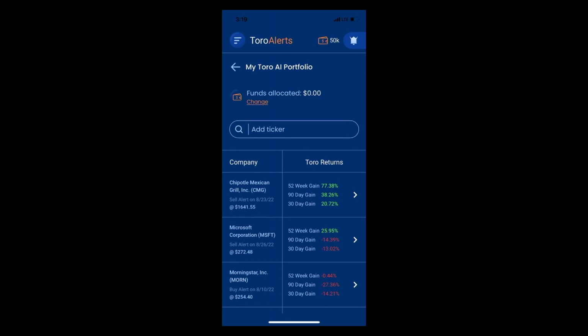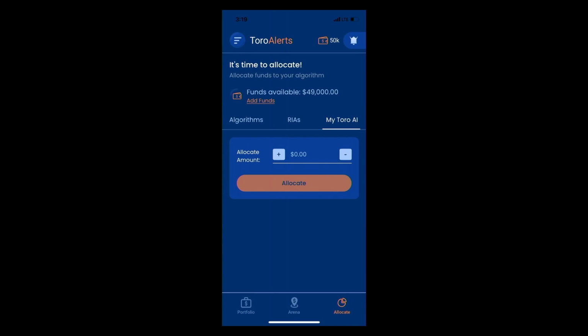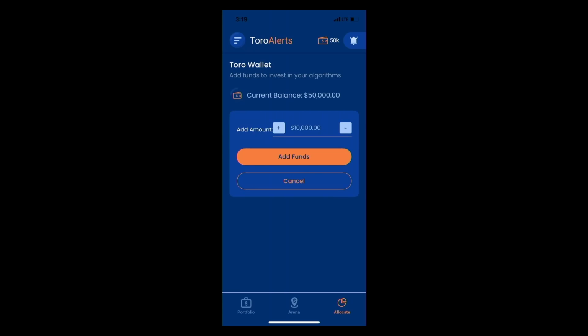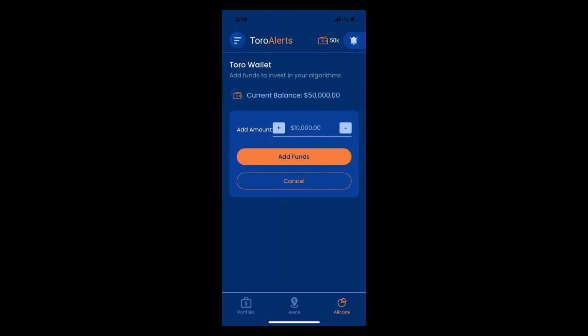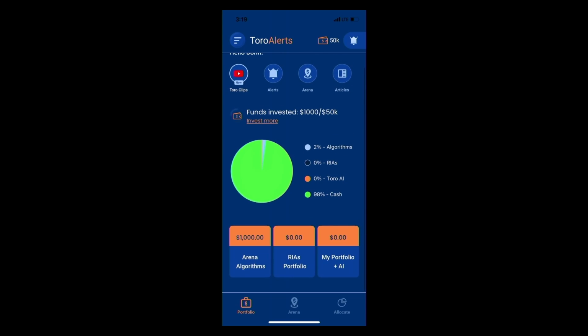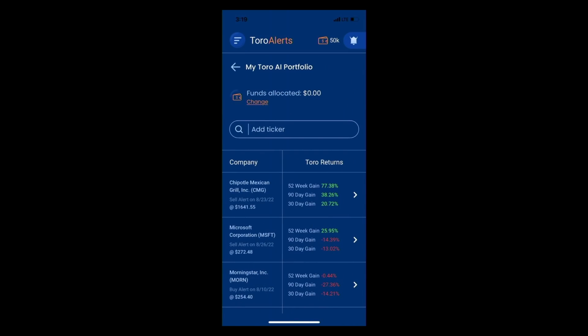Each of these will have a specific allocation. He can assign how much funds he wants to invest in the whole portfolio of his own stocks. Let's say that he wants to add 10,000 into this, so he can allocate funds into this one.